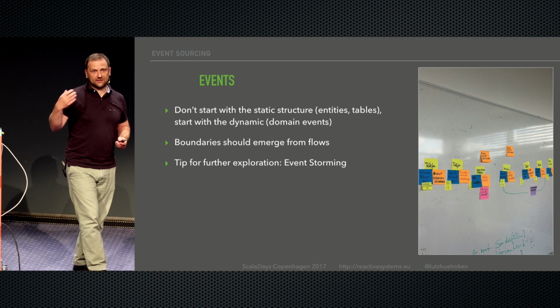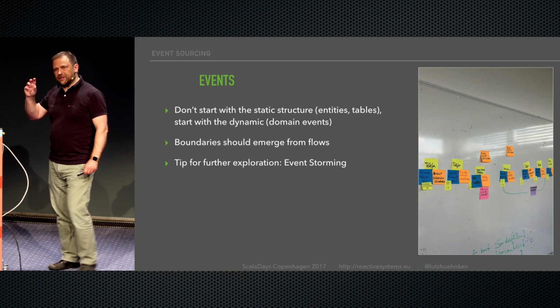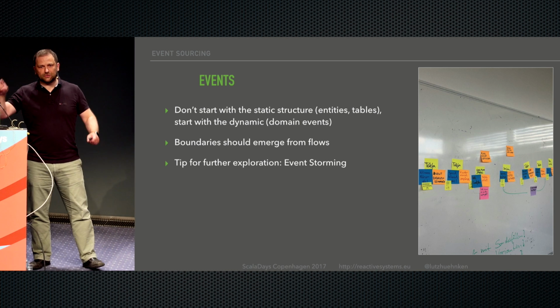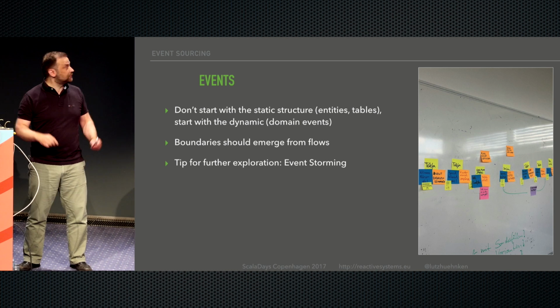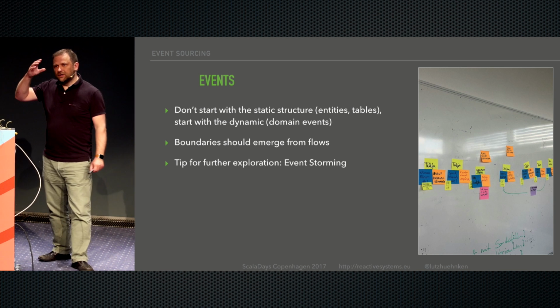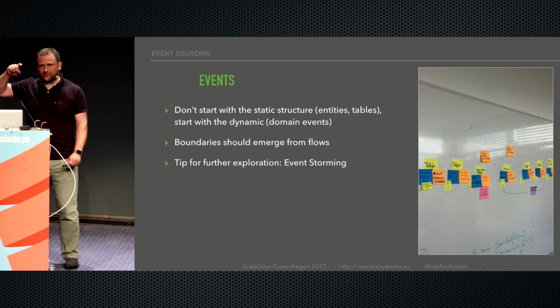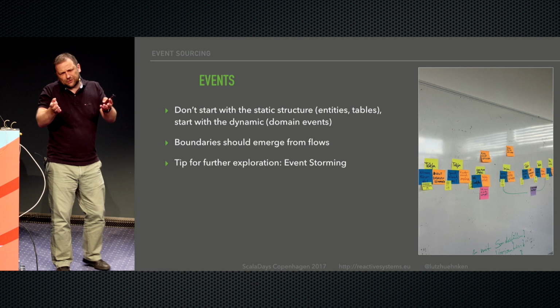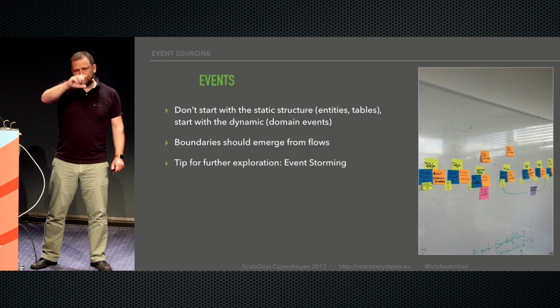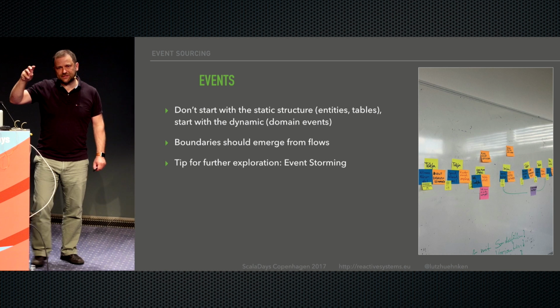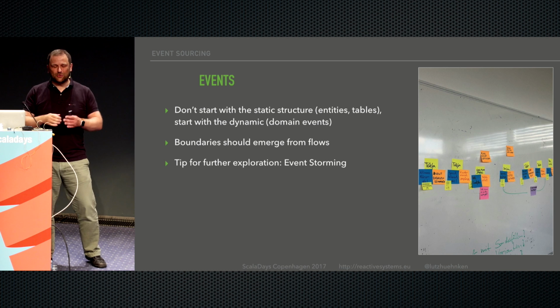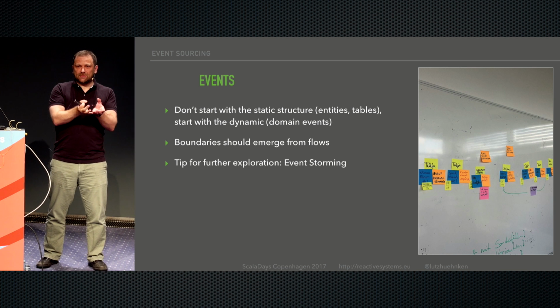I think this is a trend now, that people change the way they design systems. In the domain-driven design community, and especially if you do something like event storming, you try not to design your data structures at all, almost. It's more about following the events that happen in your system, and then you work towards the boundaries emerging.